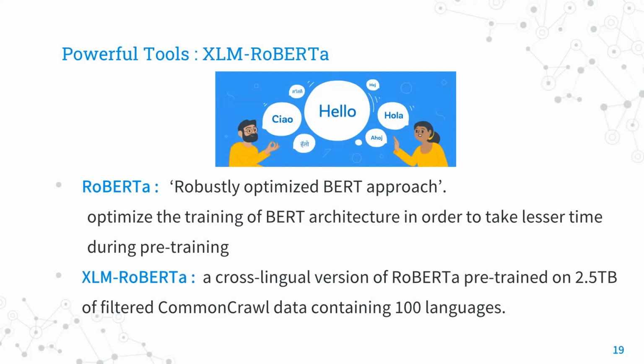Also, don't forget that this is a multilingual task, which means the language of captions is not just English, so we chose the XLM-RoBERTa to extract features from captions. RoBERTa is introduced by optimizing the training of BERT architecture in order to take less time during pre-training. And XLM-RoBERTa is a cross-lingual version of RoBERTa, which is pre-trained on tons of raw data which contains 100 languages, so it can be used to extract multilingual textual features for downstream tasks.